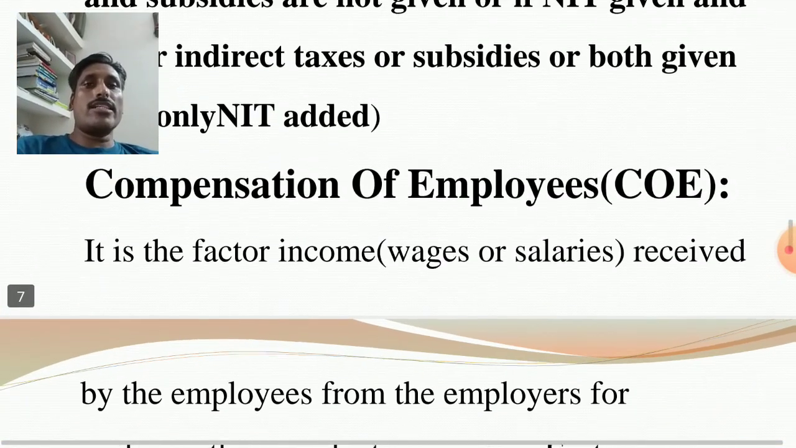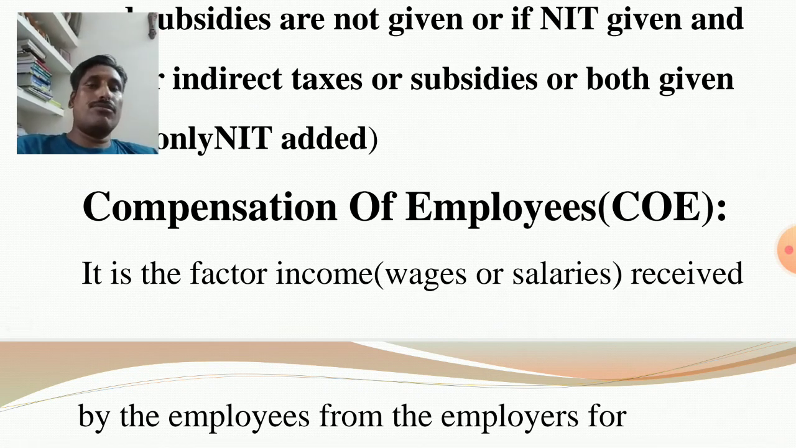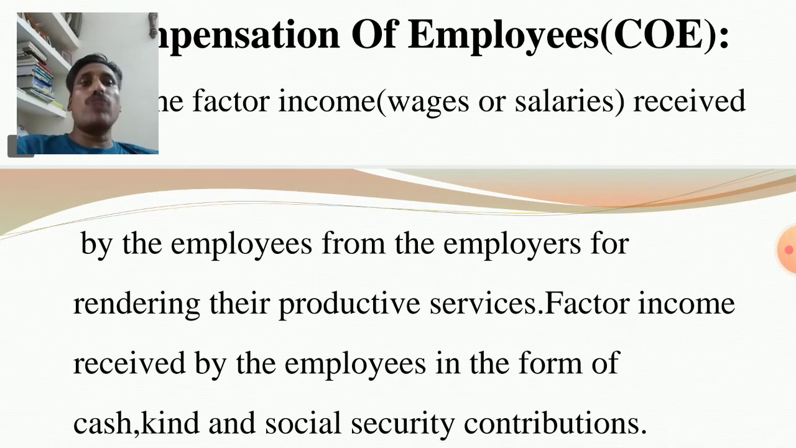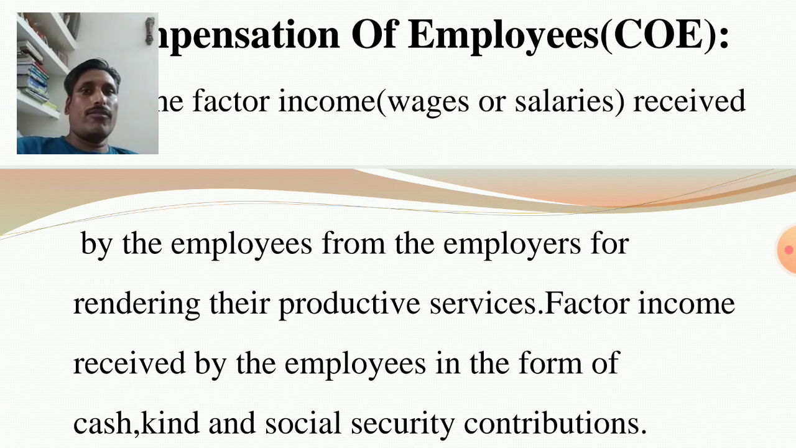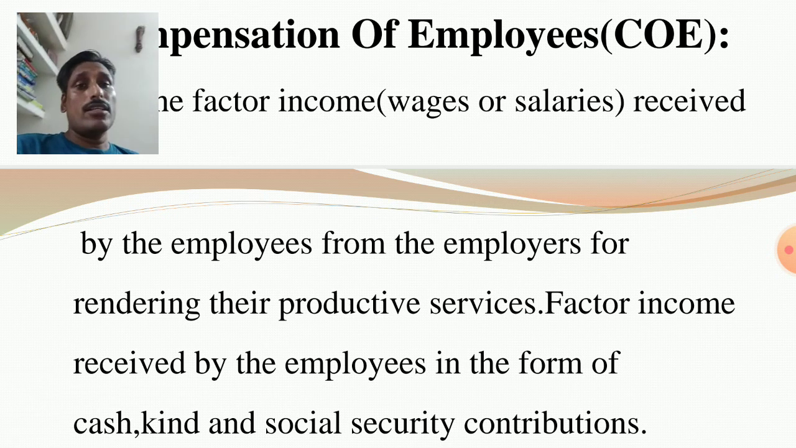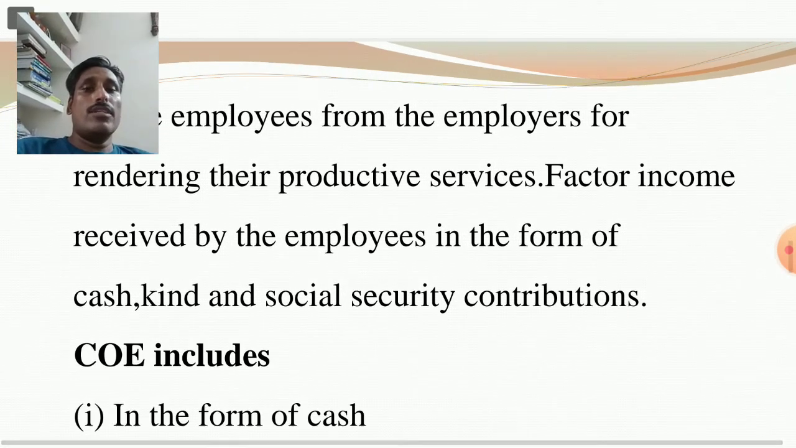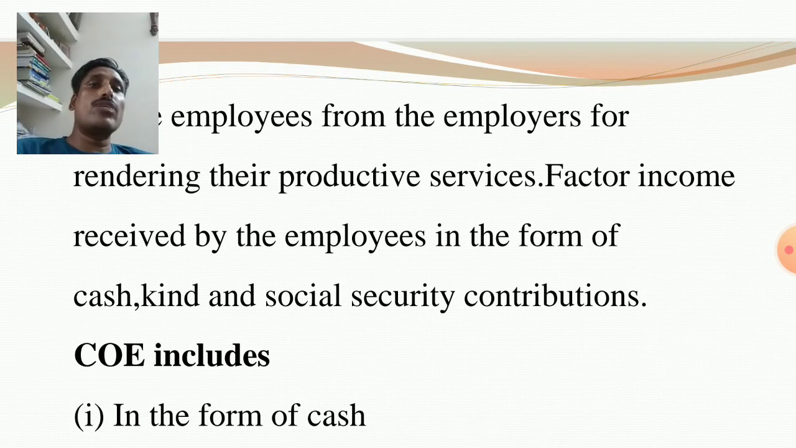Clear? Next, a very important one in case of the income method: calculation of national income through the income method. It is a very important one. Compensation of employees is the factor income received by the employees from the employers for rendering their productive services. So it is factor income received by the employees in the form of cash, kind and social security contributions.